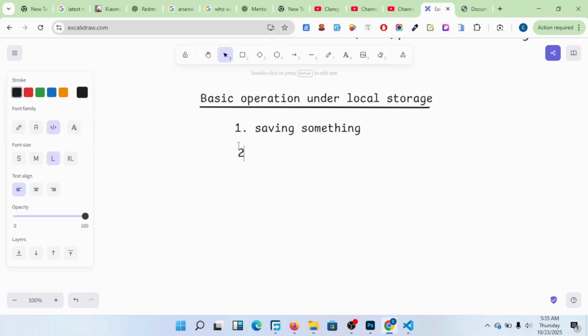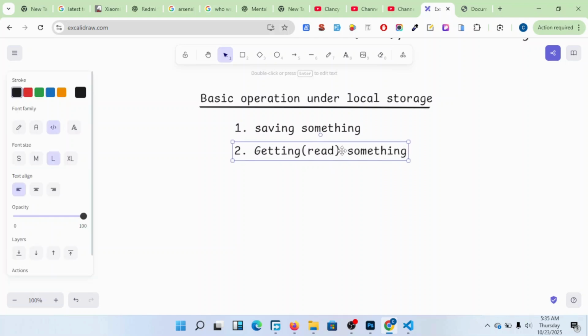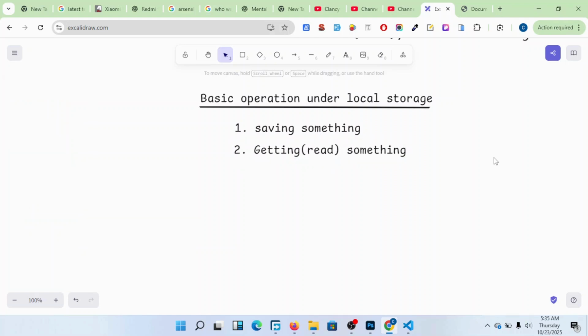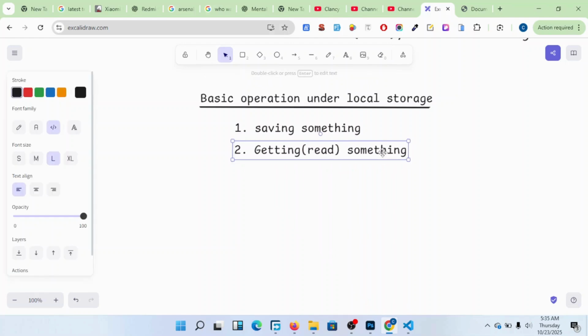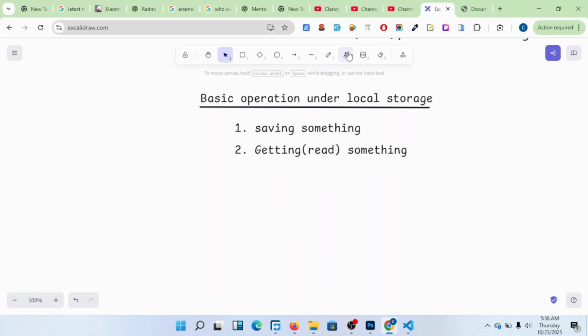Then two, we have getting something, or acquiring back that thing. I can even put here read, like reading something. So getting something or reading something is the second operation.